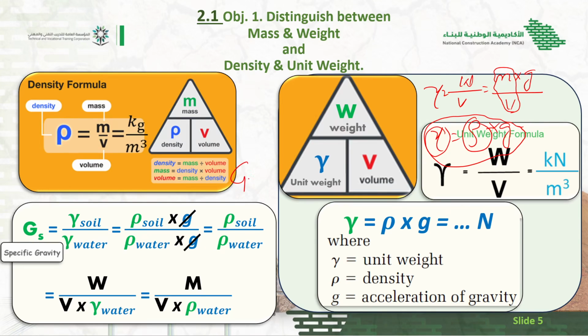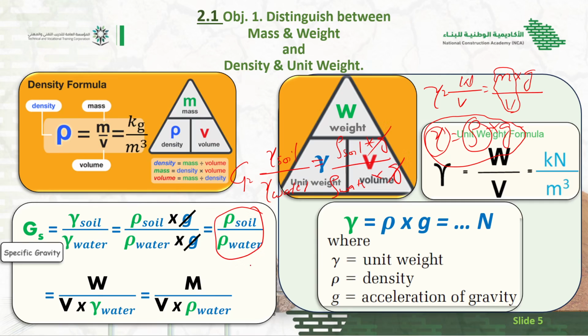Also for the GS, you can see here GS is equal to density of soil divided by density of water. We already know density is equal to rho into g. So I can write density of soil multiplied by g, divided by density of water multiplied by g. So this g cancels with this g. What remains is density of soil divided by density of water.